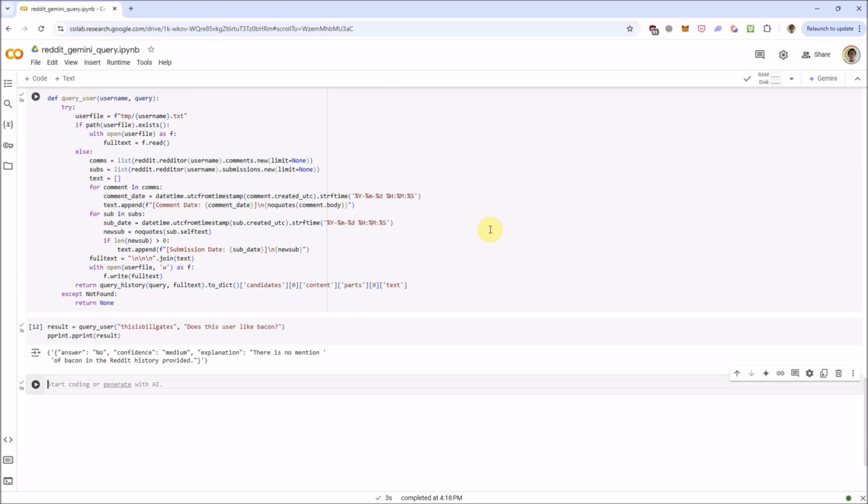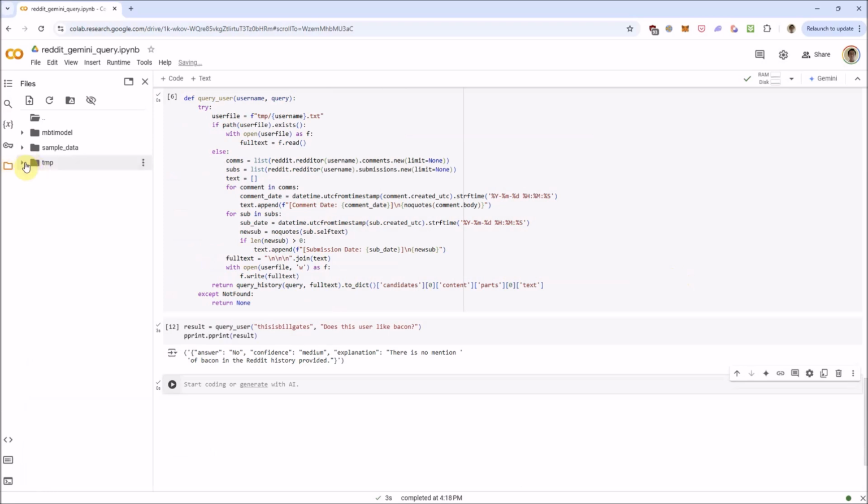And here's another cool thing I've noticed. If you run this, you can go in the folder here, then browse to this temp folder, and you have their histories right here, Lex Friedman and Bill Gates's history.